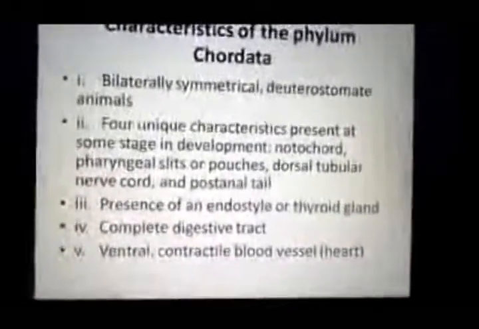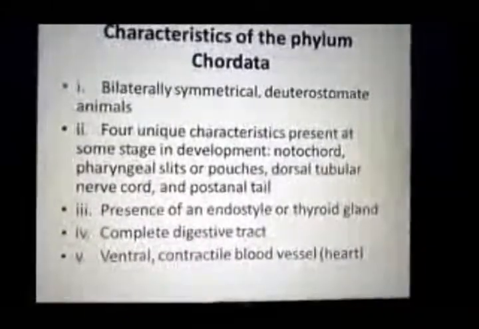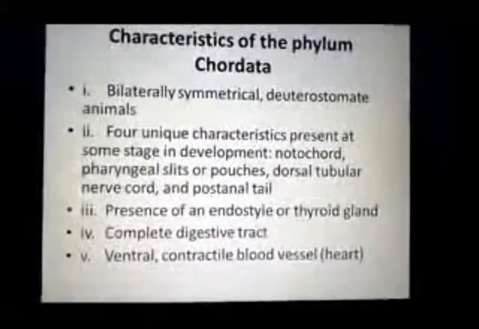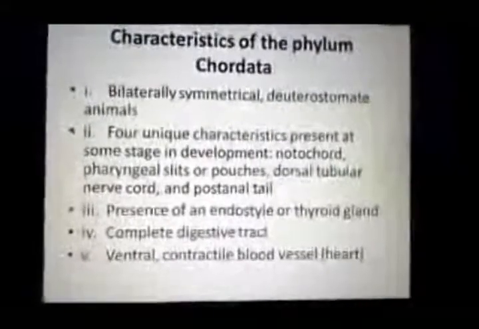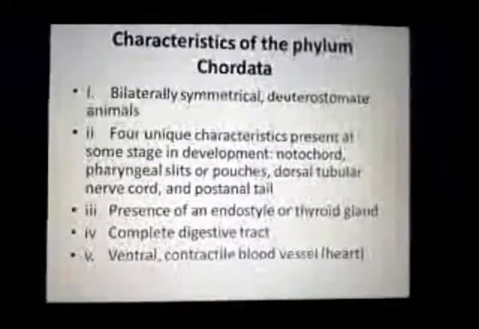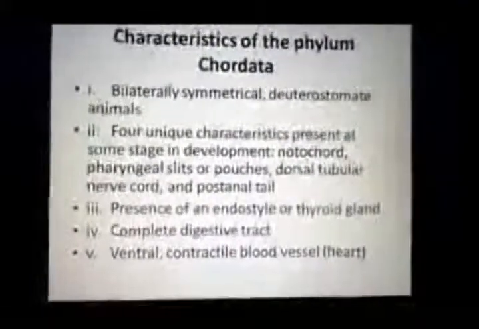The first unique characteristic is the presence of a notochord. Notochord is a supportive rod-like structure which in some chordates is replaced by the vertebral column.